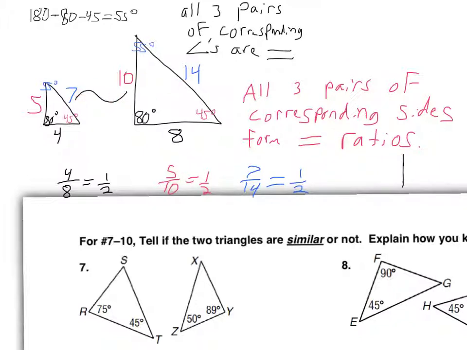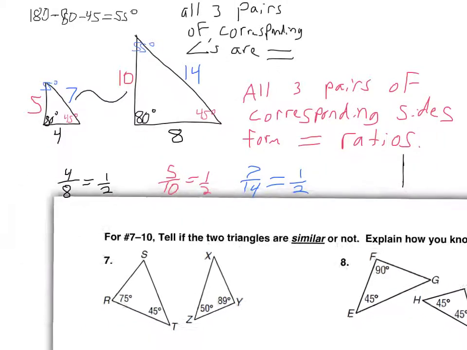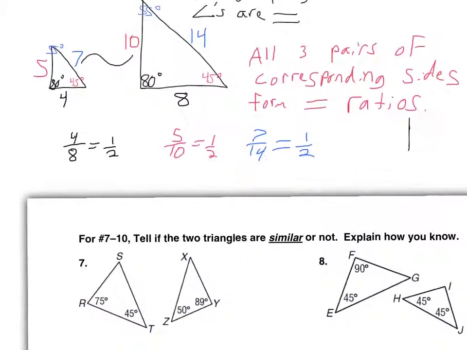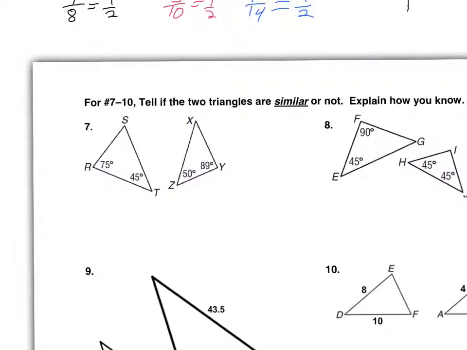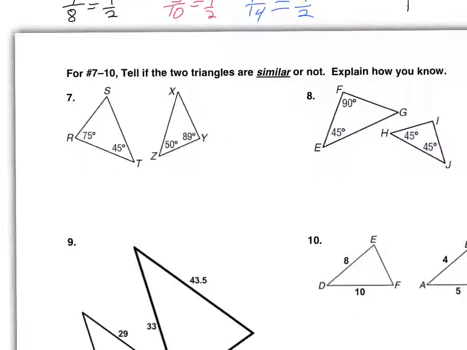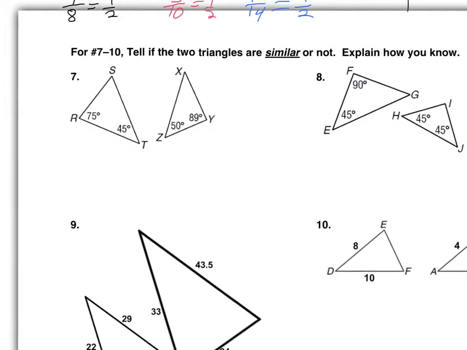But if they're similar, all three pairs of corresponding angles are equal. If they are similar, all three pairs of corresponding sides form equal ratios. The sides are not equal, though. Notice the sides are not equal, they're proportionate. They form equal ratios. Okay. So, let's take a look at these.